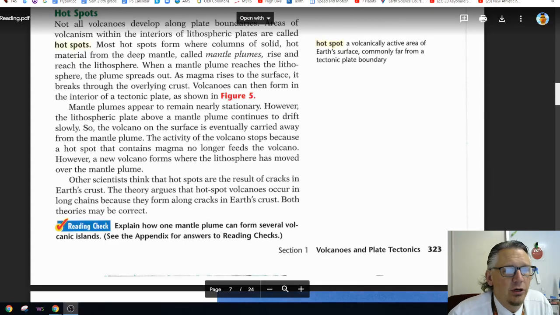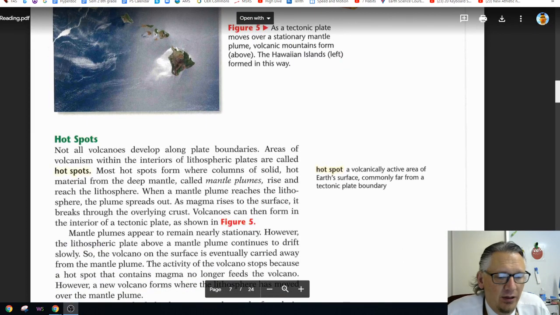Okay, I am going to start the volcano reading on page 323. Everything prior to this was in the prior unit also.